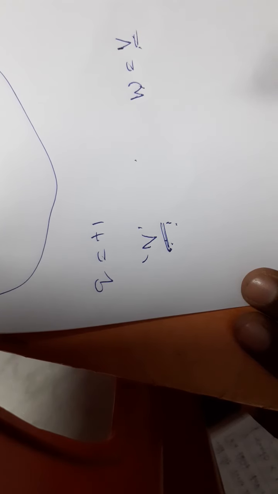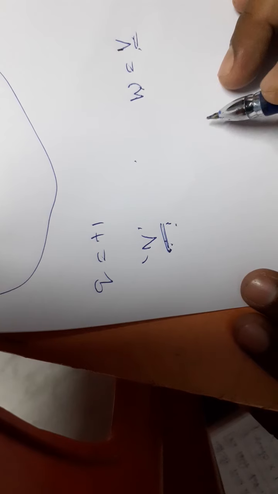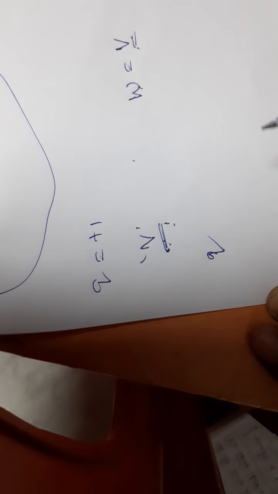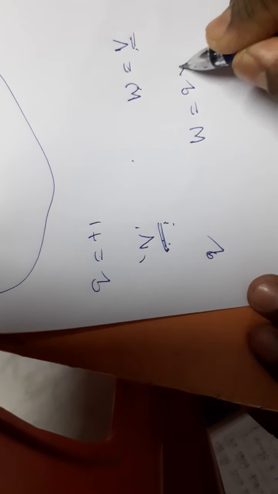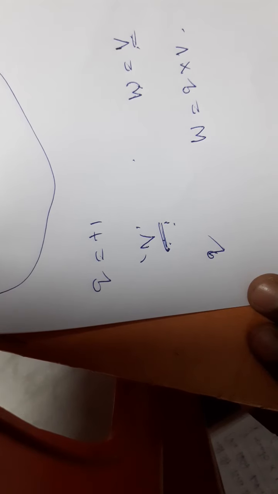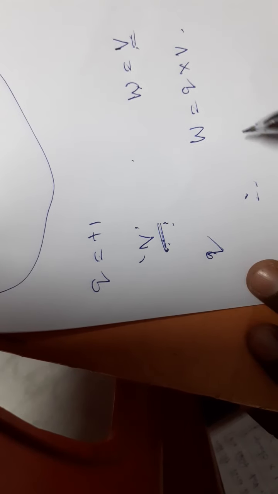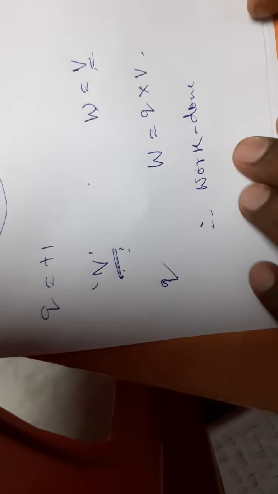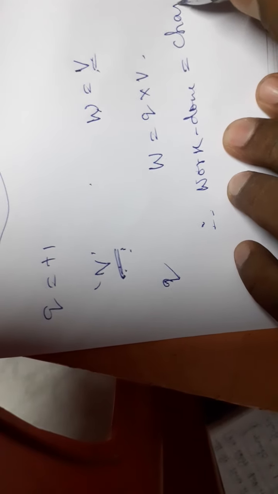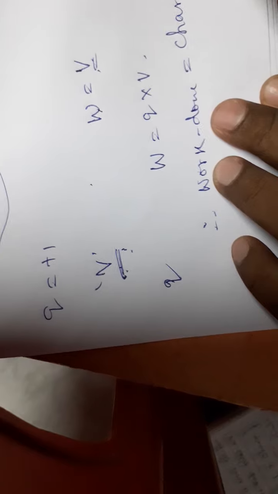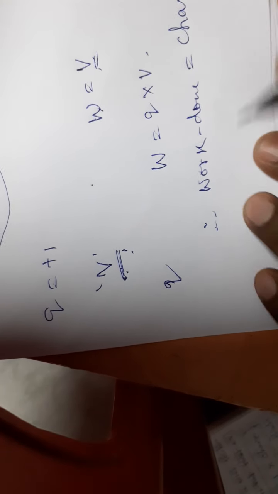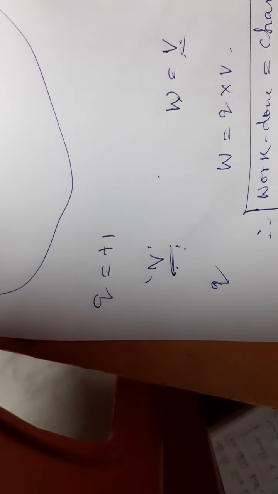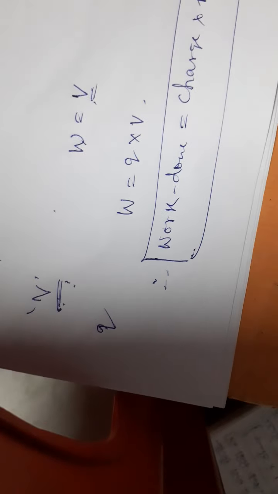Now, let us find out the work done to bring a charge q from infinity to that point. W is equal to q into V. That is, we can write work done is equal to, here you see, charge into potential. This is the formula to find out the work done. Work done is equal to charge into potential.